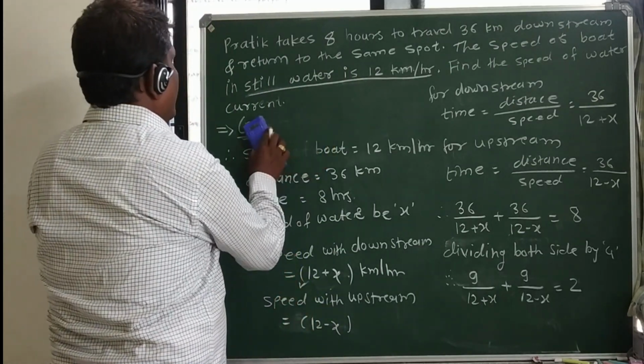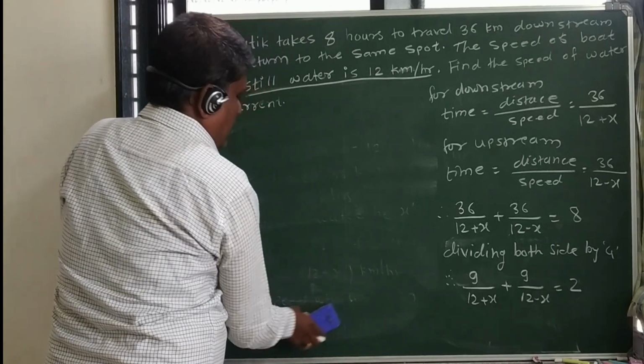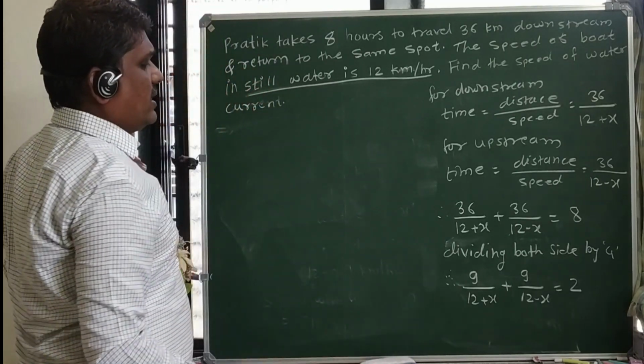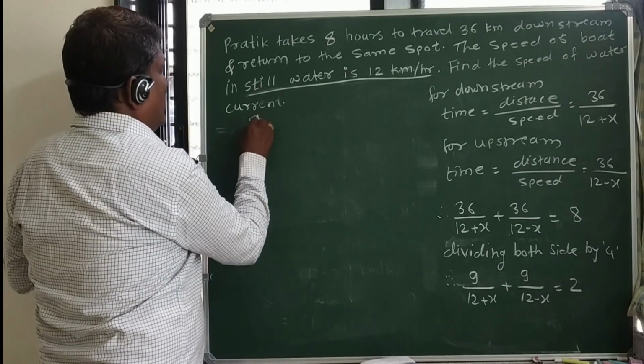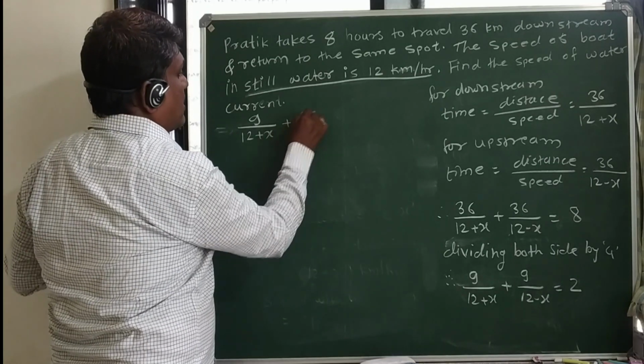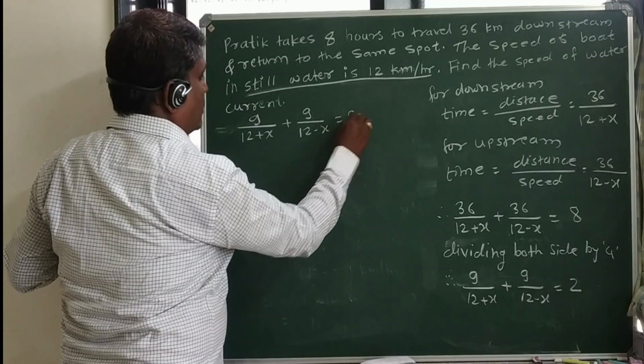Now let us convert this equation into a quadratic equation. What is our equation? 9 upon 12 plus x plus 9 upon 12 minus x is equal to 2.